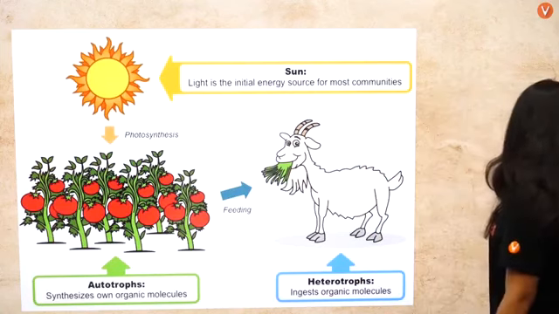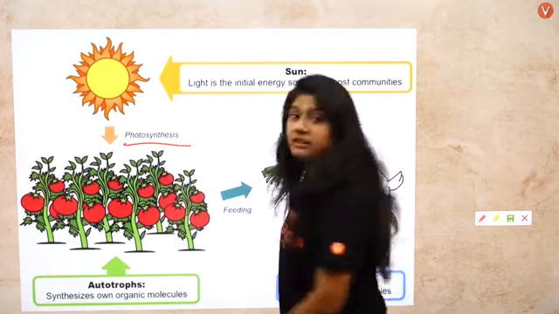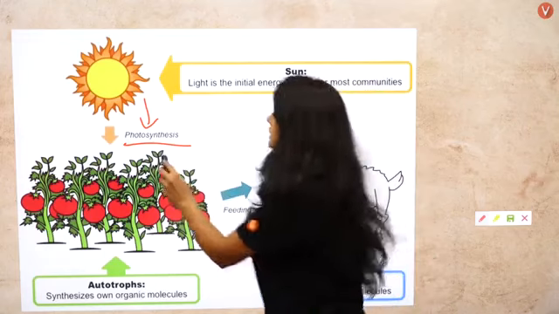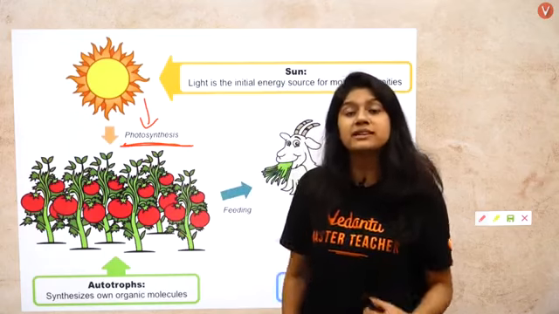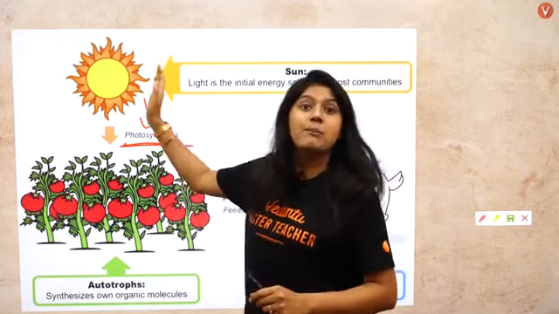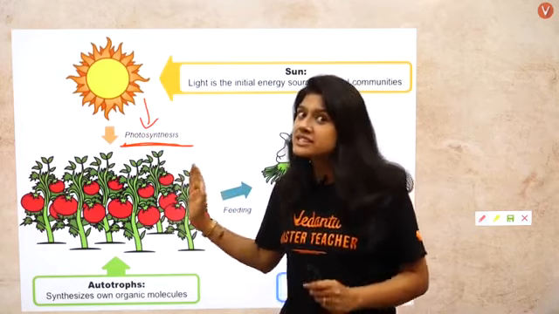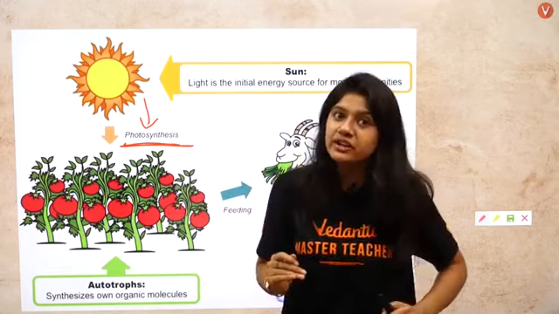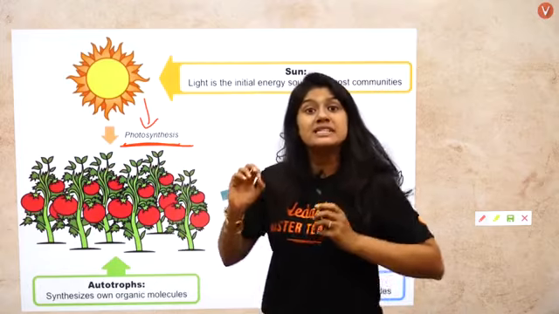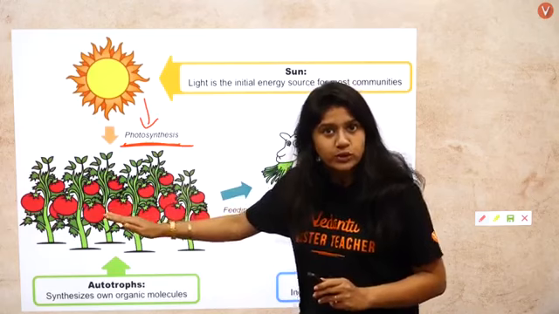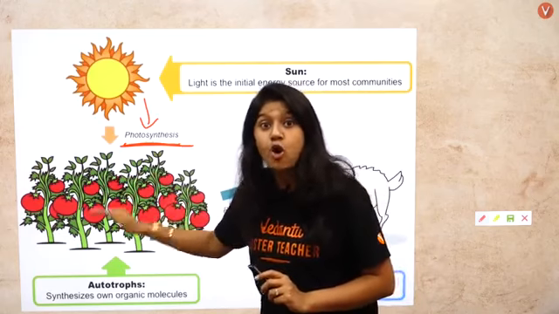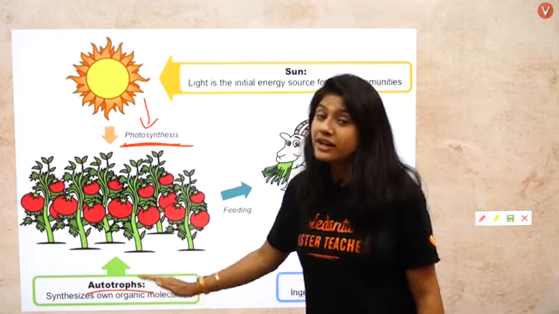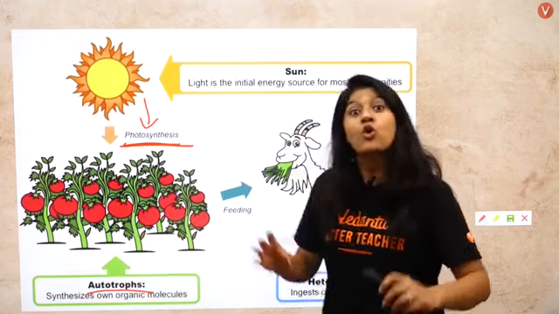As we can discuss here in detail, plants obtain their food with the help of sunlight. The process is called photosynthesis. Plants make their own food with the help of sunlight by the process called photosynthesis, a very important term. So we have checked one very important question here, that is nothing but photosynthesis. Now plants make their own food, so that's why they're called autotrophs. Very important term, children. They are called autotrophs. They synthesize their own food.